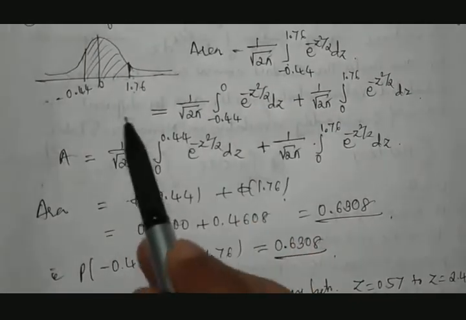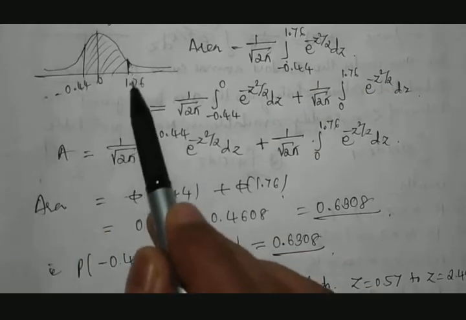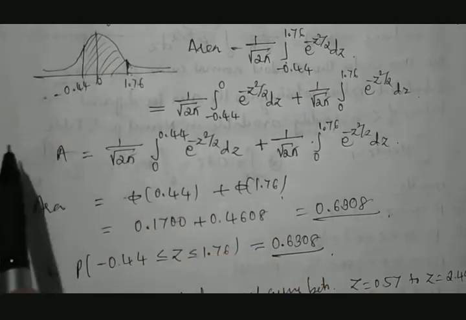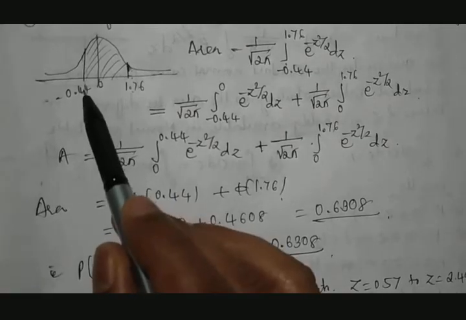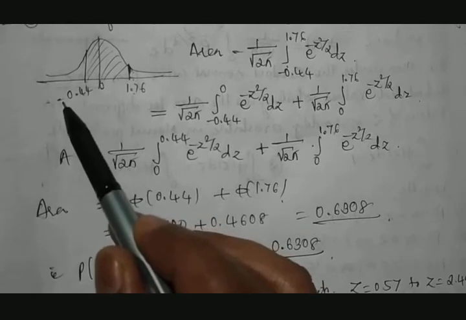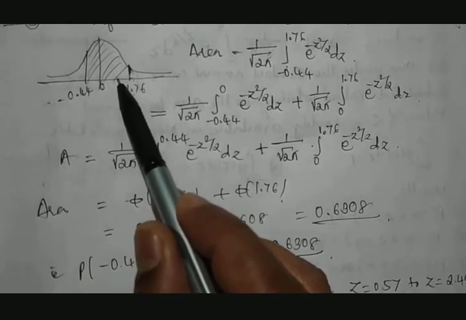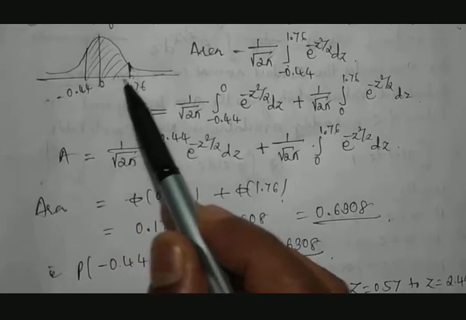We need to calculate the area from here to here. Negative side cannot be calculated, so we take the positive of this. Instead of taking from minus 0.44 to 0, the same amount will be traced on this side and that will be taken.